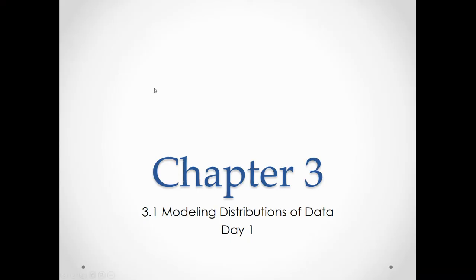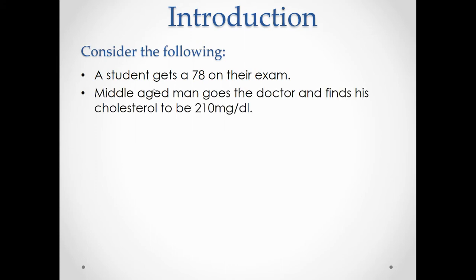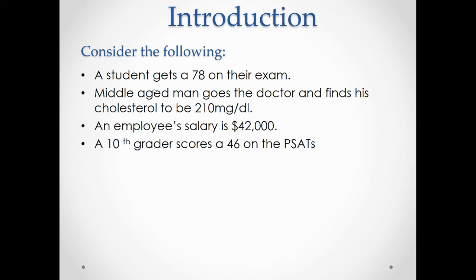Hi, today we're going to start Chapter 3, Modeling Distributions of Data, Day 1. So consider the following. A student gets a 78 on their exam. A middle-aged man goes to the doctor and finds his cholesterol to be 210 milligrams per deciliter. An employee's salary is $42,000. A 10th grader scores a 46 on the PSATs.